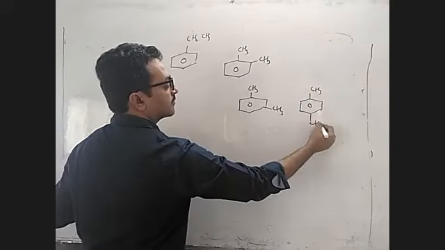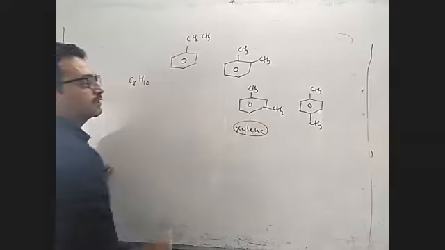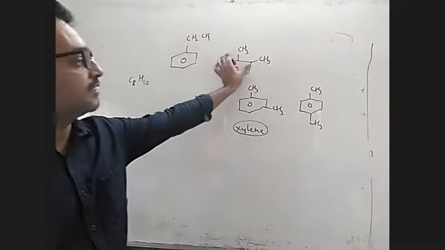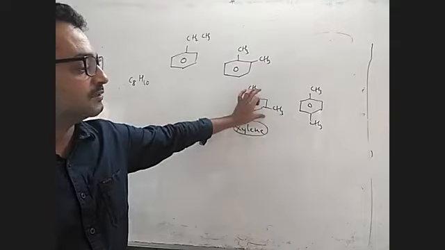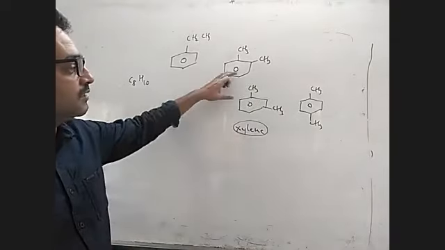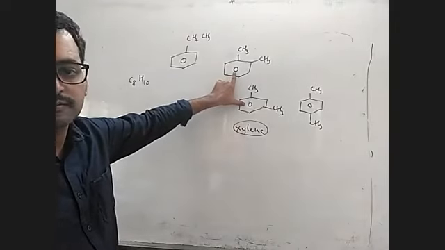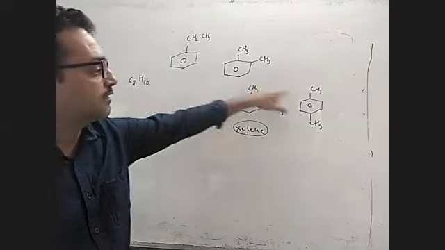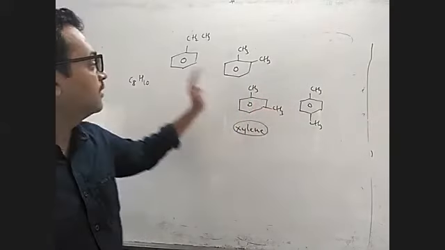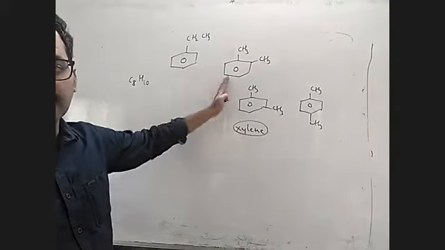Whenever two CH3 groups are there, those are called xylenes. Side by side positions 1, 2 are ortho, this is meta, and this is para, and the other one is ethyl benzene. These two are related as positional isomers, but this and this is chain isomer.